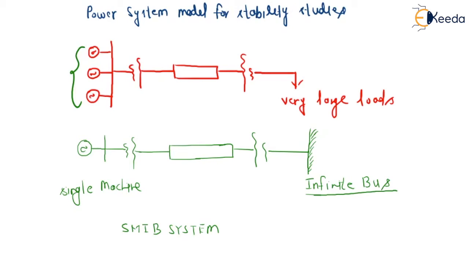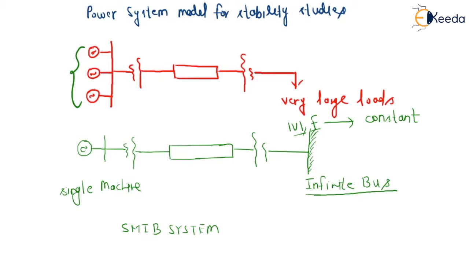The infinite bus is the bus where the voltage and the frequency will always be constant. Whatever happens, this voltage and this frequency will not change. How is it possible?